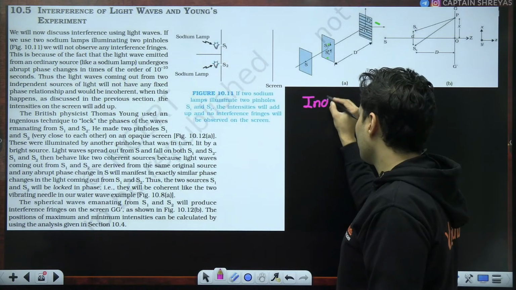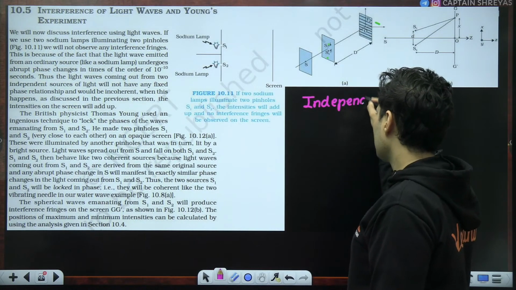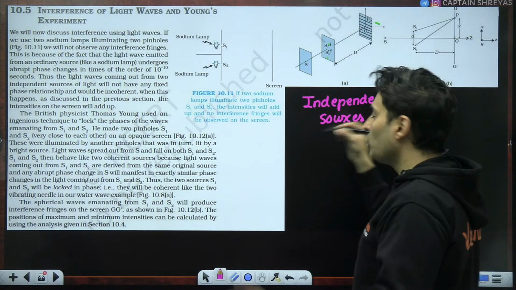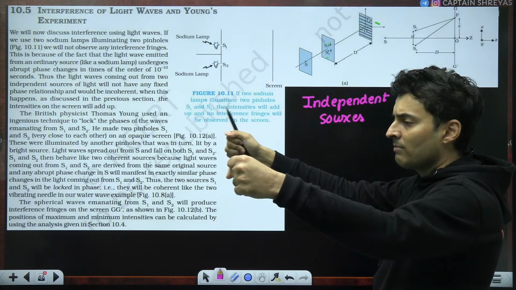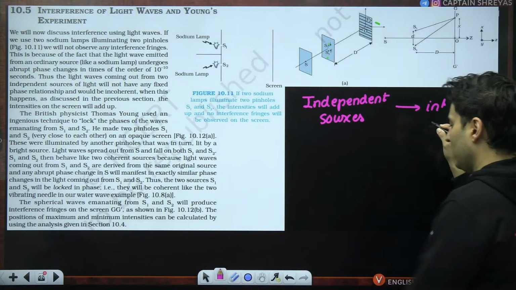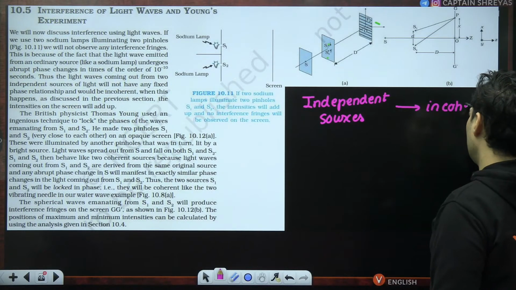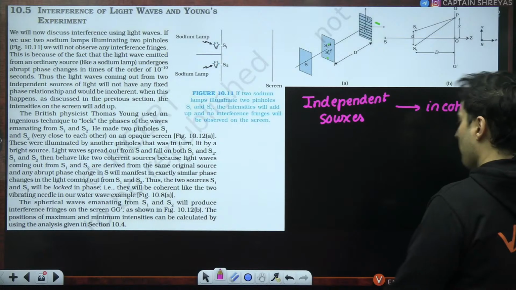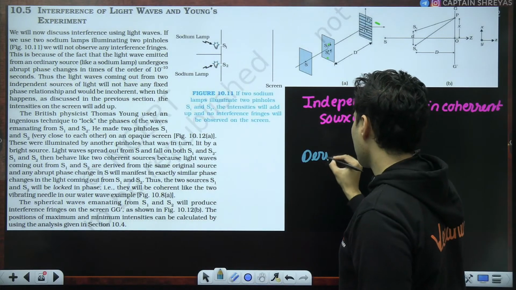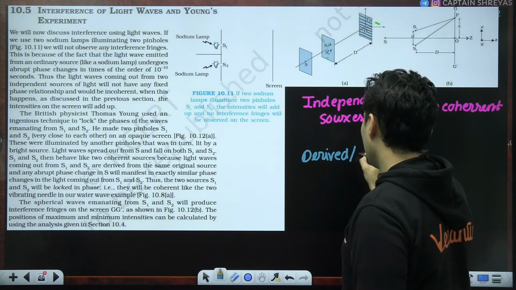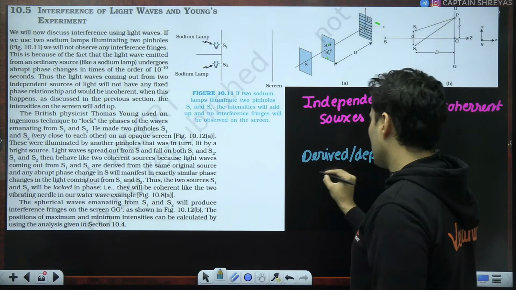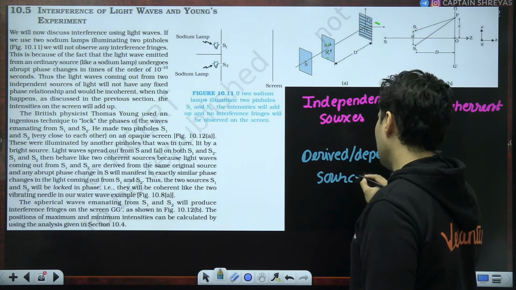Independent sources of light, meaning two separate light bulbs, two different lamps, two different candles, are always going to be incoherent. They will not be coherent in nature. But if you take derived, or dependent, sources, what do I mean by derived?